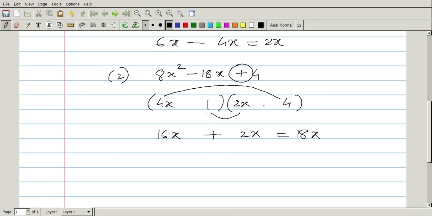So then, since I need minus 18x, and there has to be an addition between tadak and todok, both have to be with the same sign. So I'll put them negative and negative. And 4x minus 1 into 2x minus 4 will be the factors of this particular quadratic expression. Well, maybe that makes some common sense for you all.